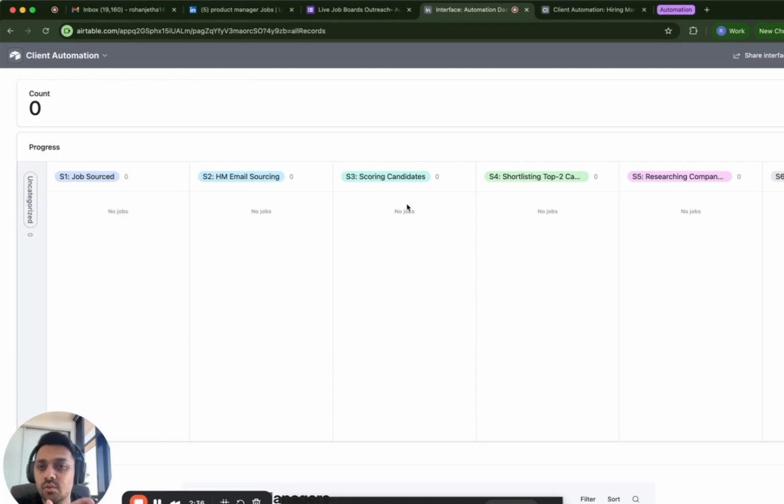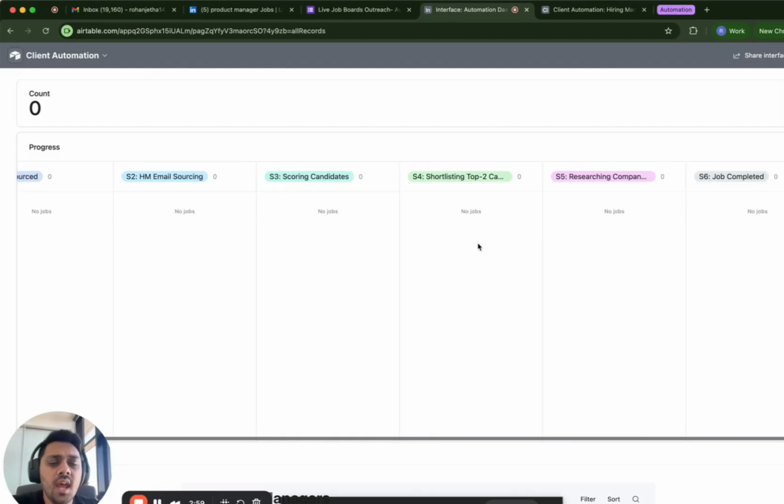Then the next step is scoring the candidates. All those who pass the minimum 70% criteria will be listed over here with the score, how much they got, and a reason why they were shortlisted. Second, it will pick up the best two candidates out of all the shortlisted candidates, the highest scoring two. So they're the best of the best candidates, and it'll give us reasons why those two candidates were taken above others.